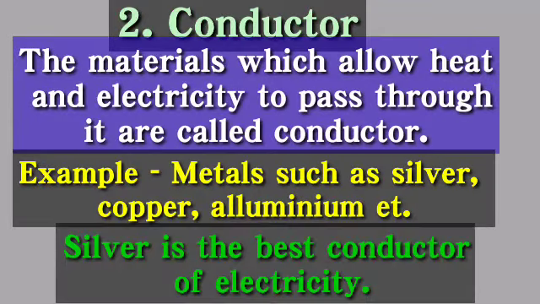Next keyword is conductor. The materials which allow heat and electricity to pass through it are called conductors. Means these materials allow heat and electricity to pass through it. The example is metals such as silver, copper, aluminum, etc. Silver is the best conductor of electricity.